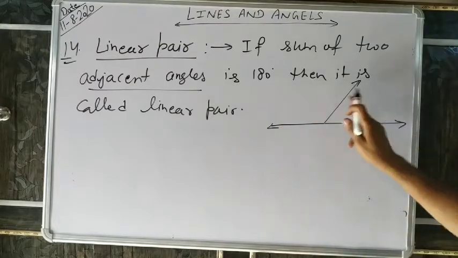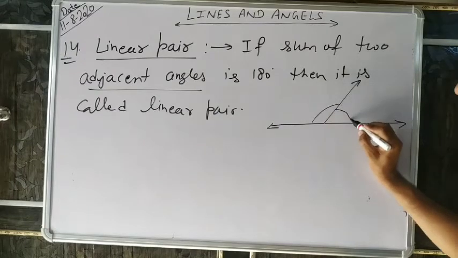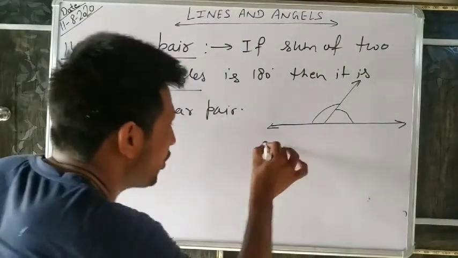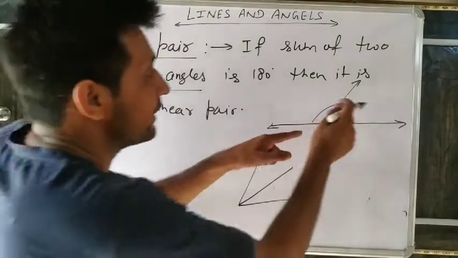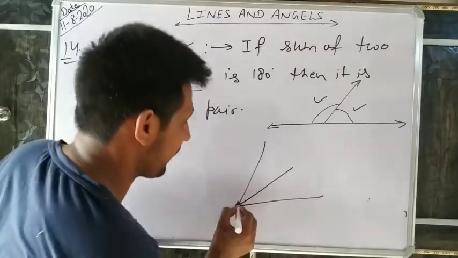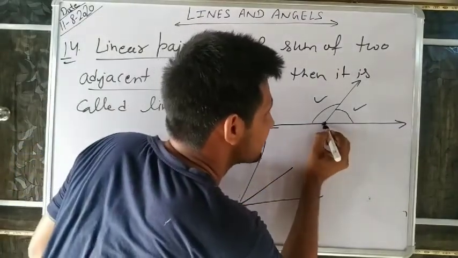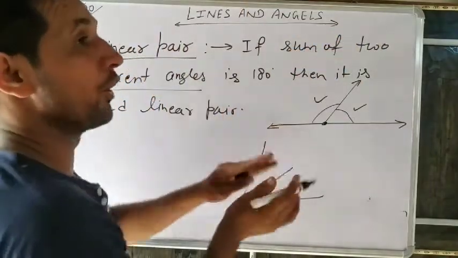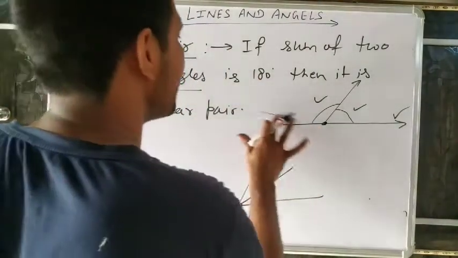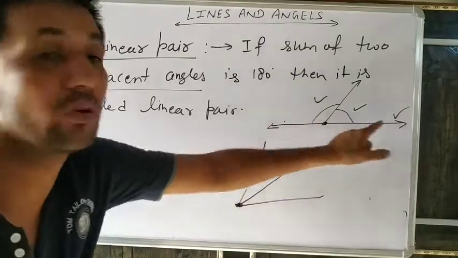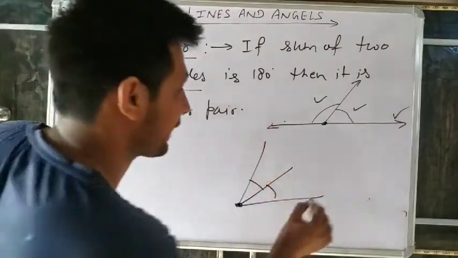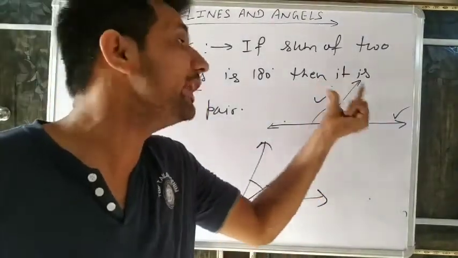Can you say that these two angles, this one and this one, are adjacent? What is the definition of adjacent? I already told you: two angles which have one common arm and one common vertex, and non-common arms on both sides, one on this side and another on the other side. So it is also a linear pair because the sum is 180. These are also adjacent angles.